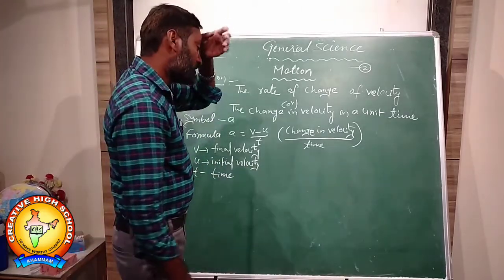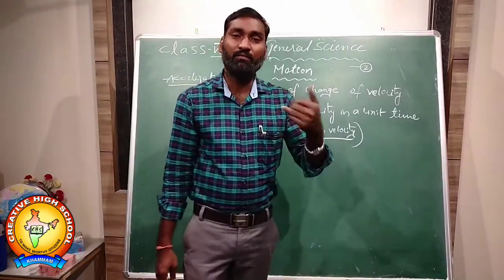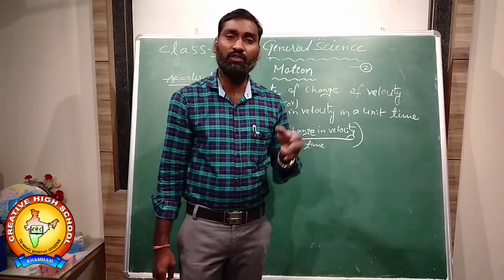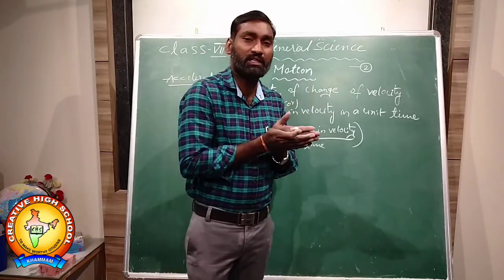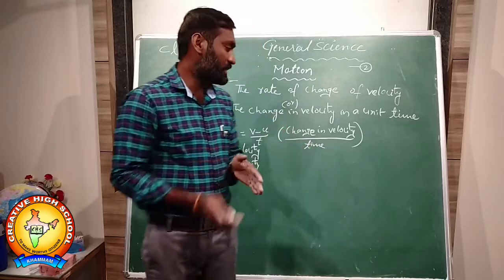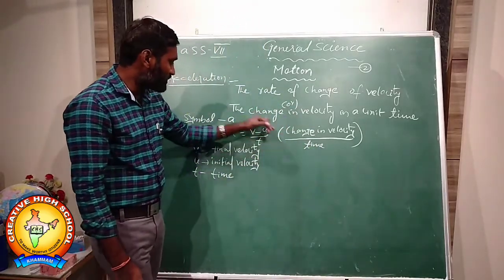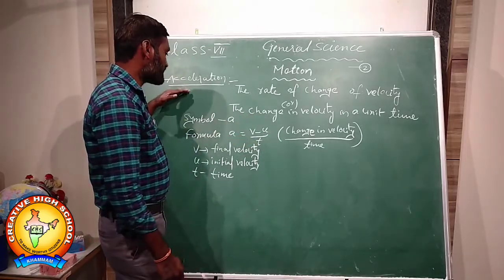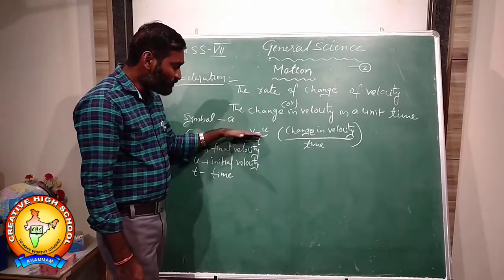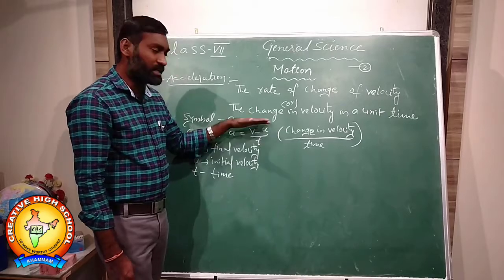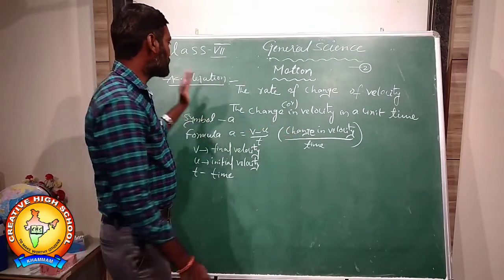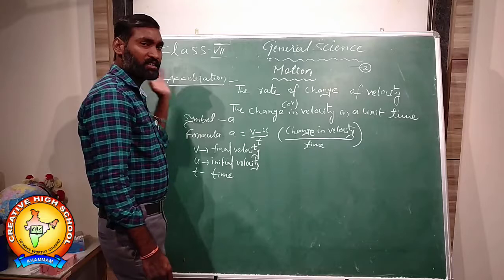There is uniform acceleration, and non-uniform acceleration also. Uniform means equal change in velocity in equal time intervals. If change in velocity and time are both equal, it is called uniform acceleration. If any one is unequal, or both are unequal, then it is called non-uniform acceleration.